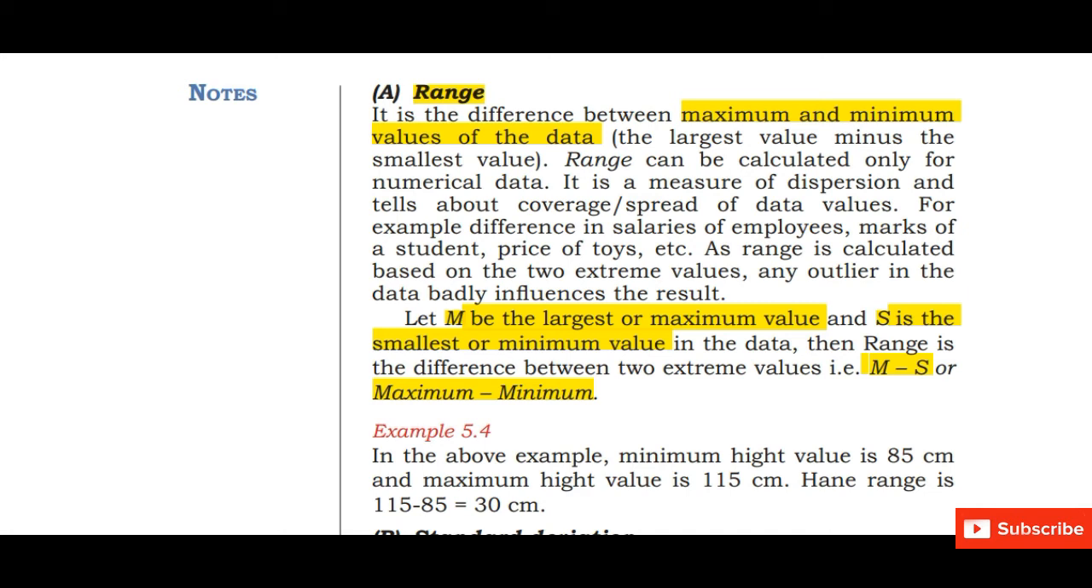For example, the minimum height value is 85 centimeter and the maximum height is 115 centimeter. Now we have to calculate the range. So range can be calculated by subtracting the minimum value from the maximum value. Subtracting both of them will give us the range, which is equal to 30 centimeter.